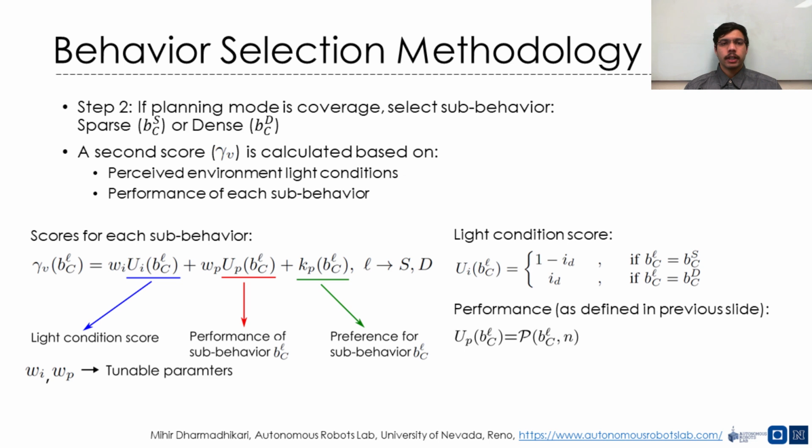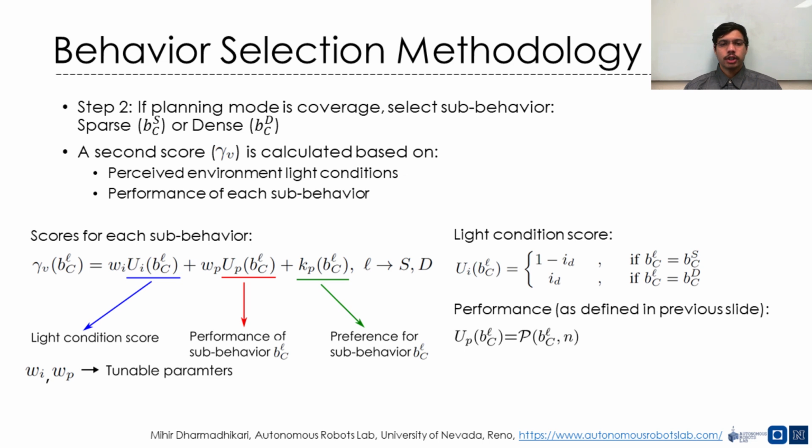If coverage behavior is selected, the planner further evaluates the optimal subbehavior, namely the sparse or dense visual coverage. The sparse coverage is tailored towards well-lit areas and faster coverage, whereas the dense coverage is tuned for darker environments. A second score is evaluated for each subbehavior that depends on the environment lighting conditions and the performance of the subbehavior in the last n planning iterations. The equation shown here shows the formulation of this score.